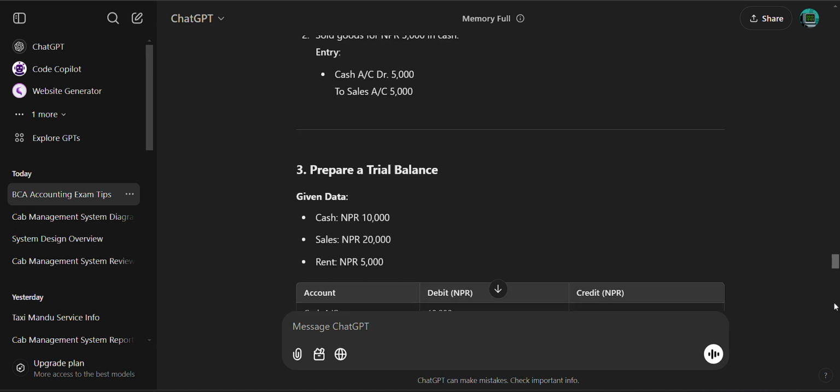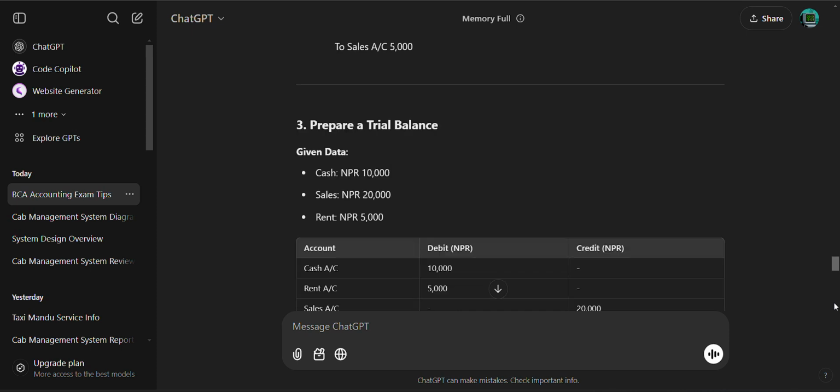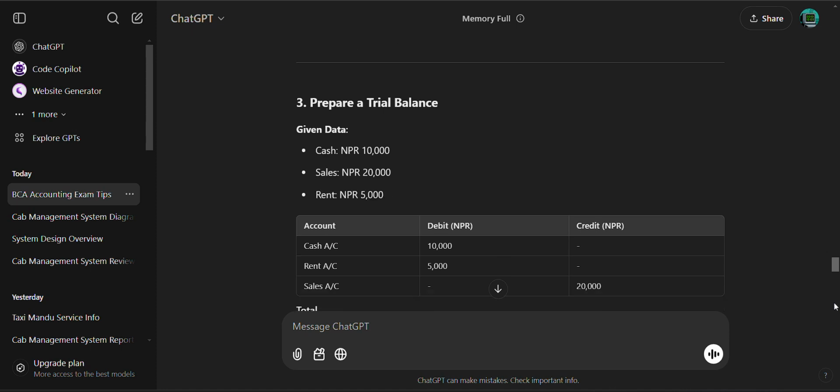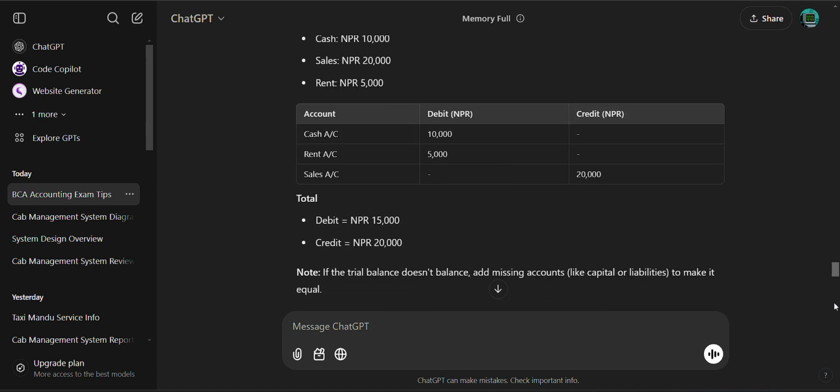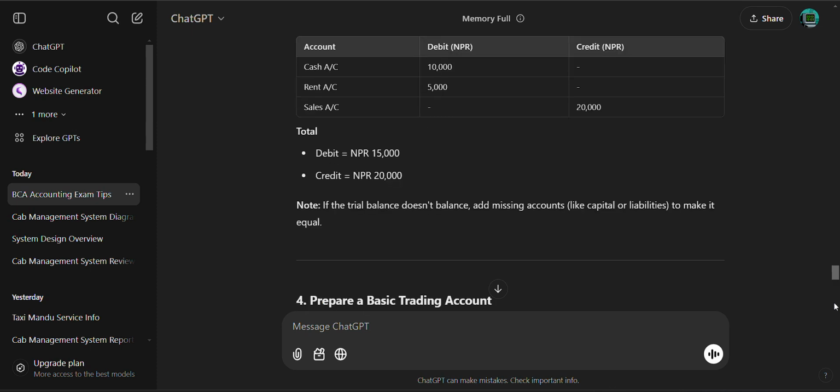Prepare a trial balance given cash 10,000, sales 20,000, and rent 5,000. Cash account is 10,000, rent is also an expense, then sales is on credit. Then the difference will be the net profit. Debit is around 15,000 and credit is around 20,000. You have heard about it.